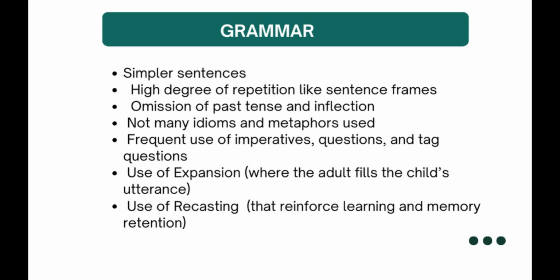So next is simplified sentences. The sentences are often short and less complex, so that children can easily follow and understand. Overgeneralization mostly happens when an adult speaks to a child or a child speaks to an adult, vice versa. So the grammatical structures are mostly overgeneralized. The children overgeneralize certain structures that they think are easier for them to process.